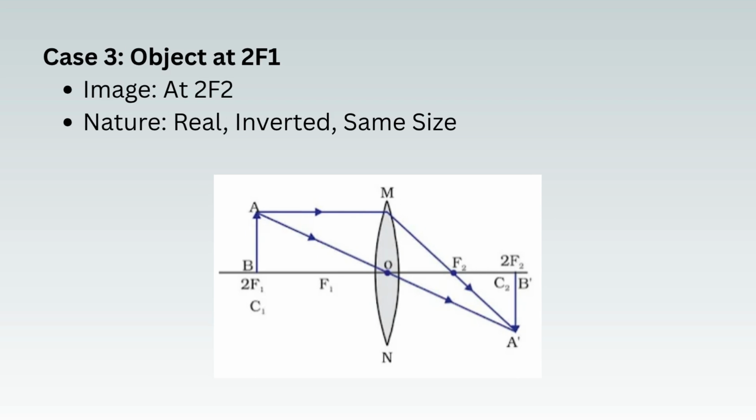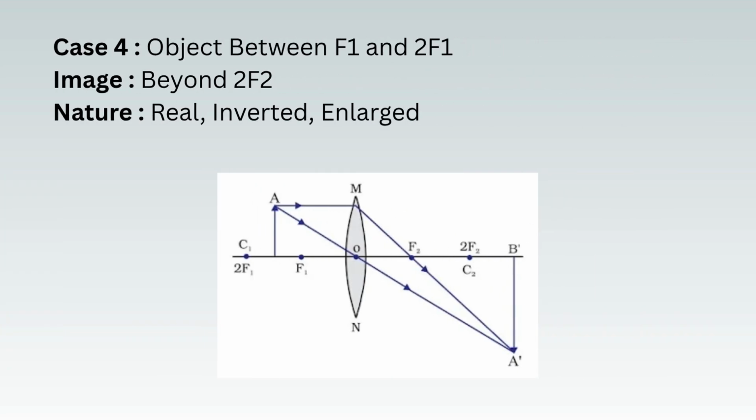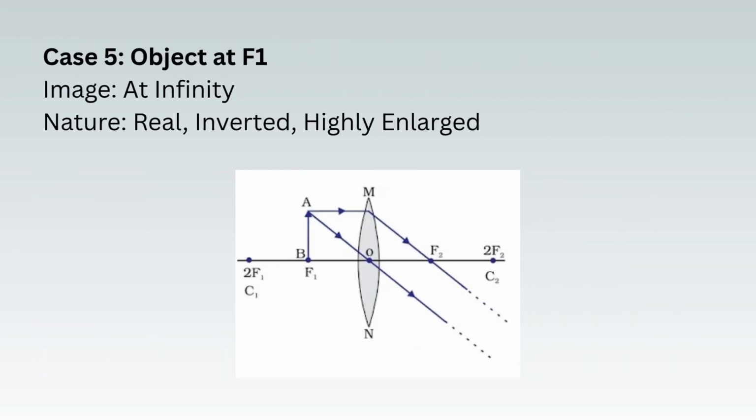Case 3: Object at 2F1, image at 2F2. Nature: real, inverted, same size. Case 4: Object between F1 and 2F1, image beyond 2F2. Nature: real, inverted, enlarged. Case 5: Object at F1, image at infinity. Nature: real, inverted, highly enlarged.